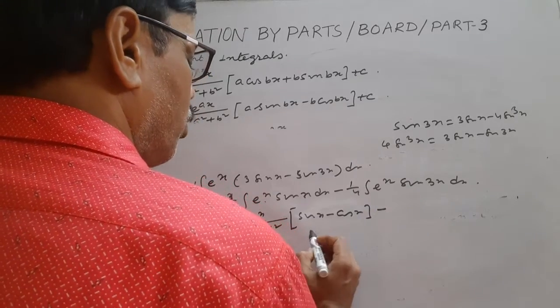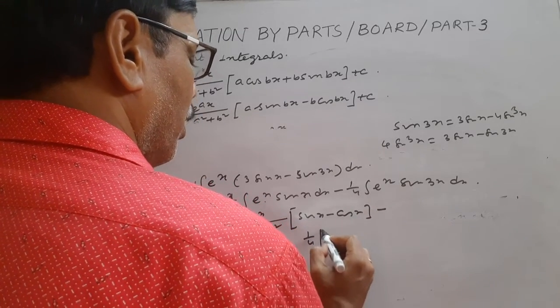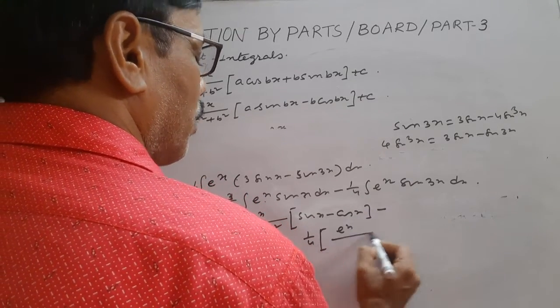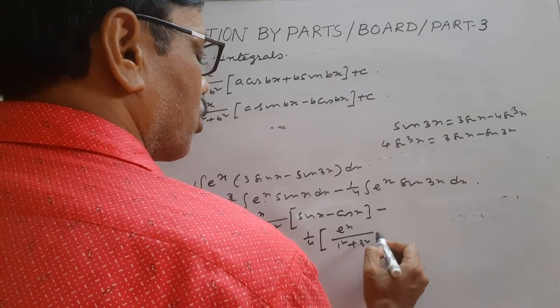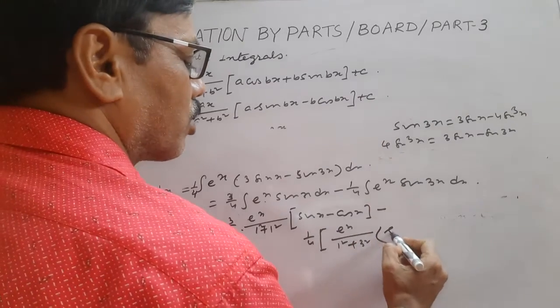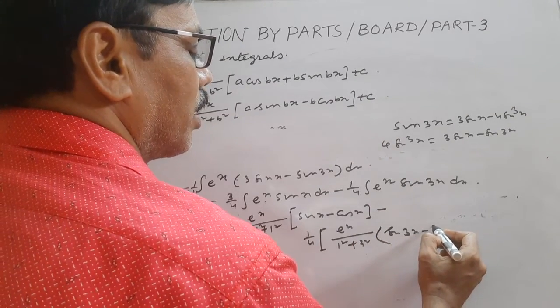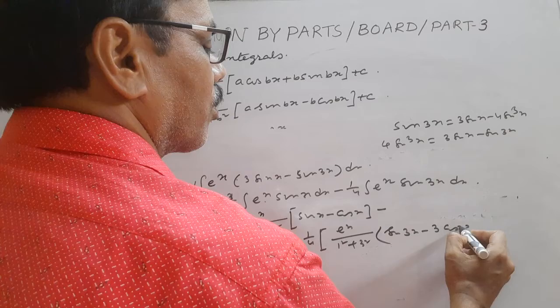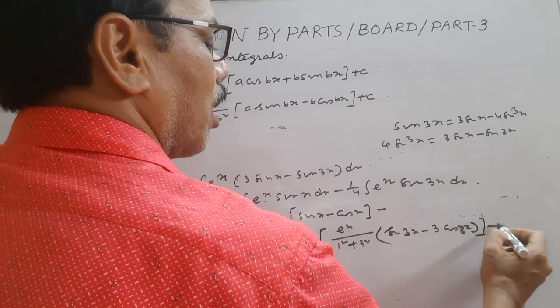Minus 1 by 4, e to the power x by 1 square plus 3 square. Then a is 1, so sine 3x minus 3 cos 3x plus c.